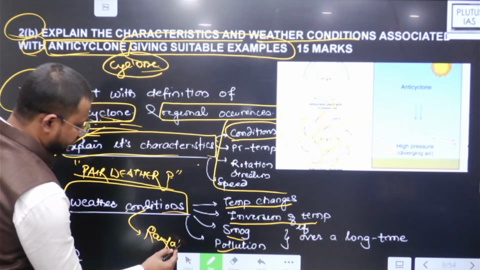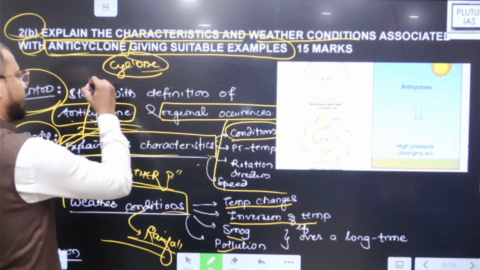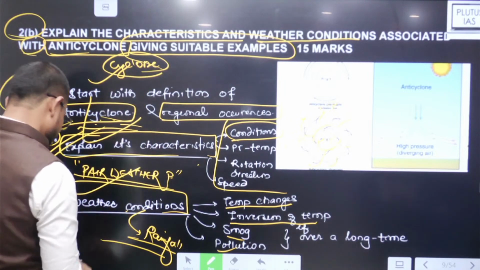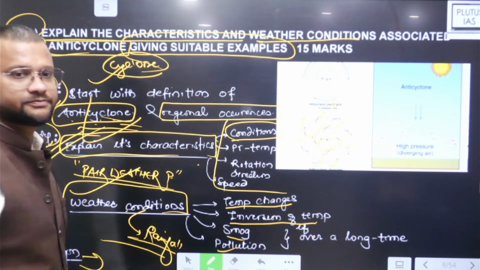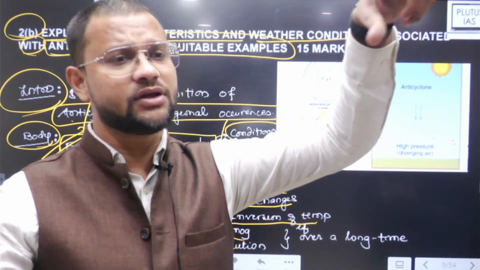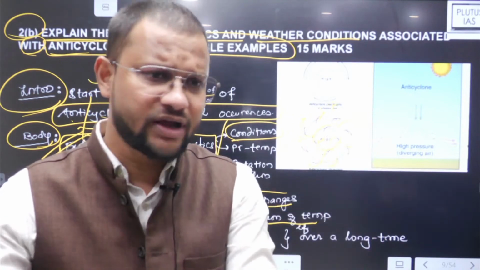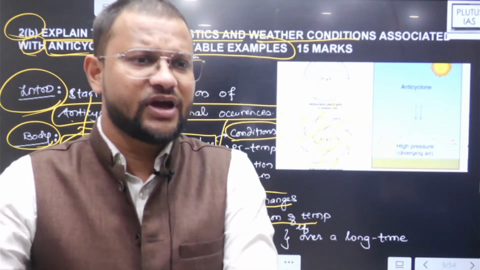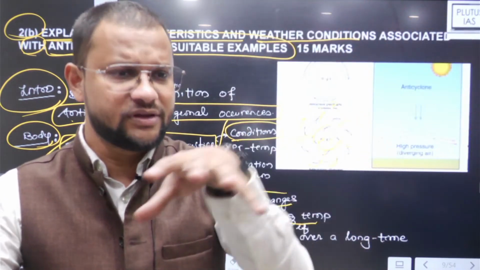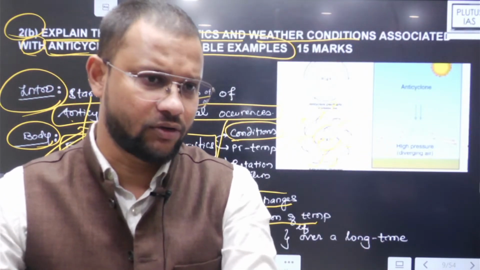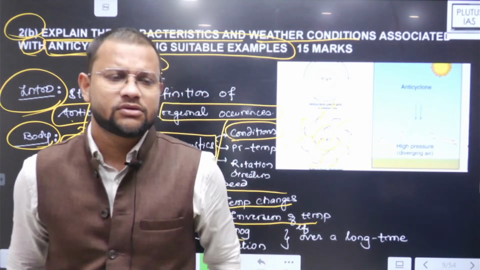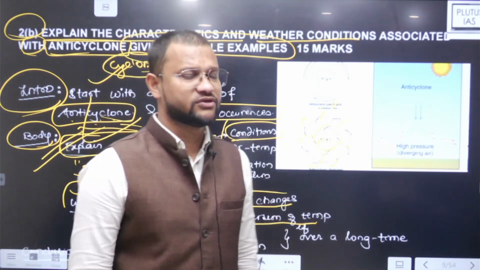So that way done. देखो, definition of anticyclone, then characteristics, then weather condition, and at the end conclusion. Examples: इसके नाम नहीं होते, anticyclones are not identified with names. So they are simply a phenomena in North America, in Europe, in South America, that you have to write accordingly. They do not have exactly identifiable names like cyclones.